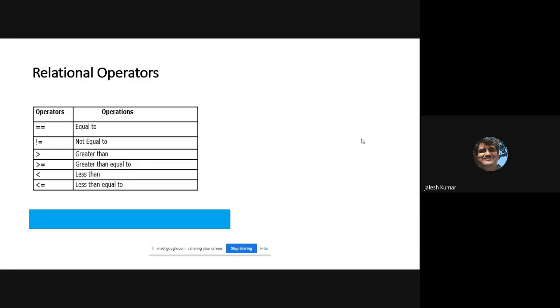And then relational operators, we will conclude today's session with this. Relational operators, you know, equals. If you write double equals, not equals, less than or equal to, greater than or equal to, these are called relational operators. So the importance of relational operators in Java is that the outcome of this is always a Boolean value.